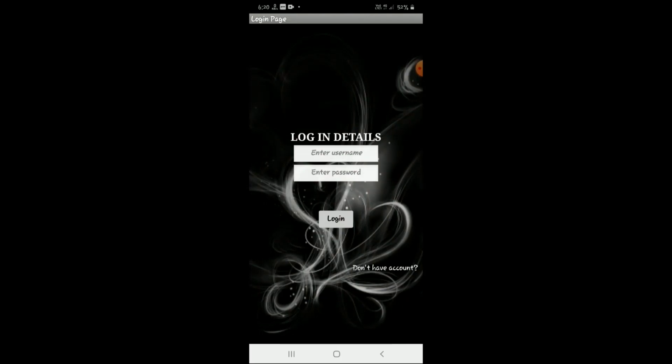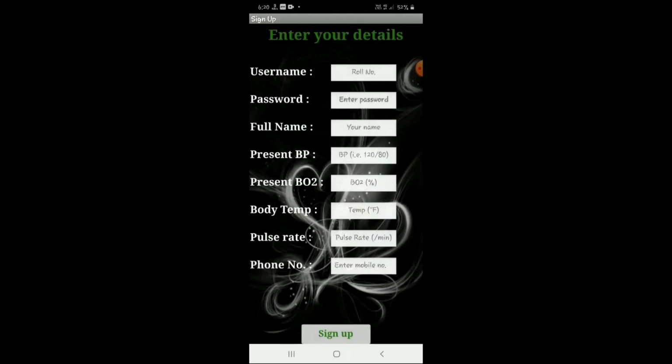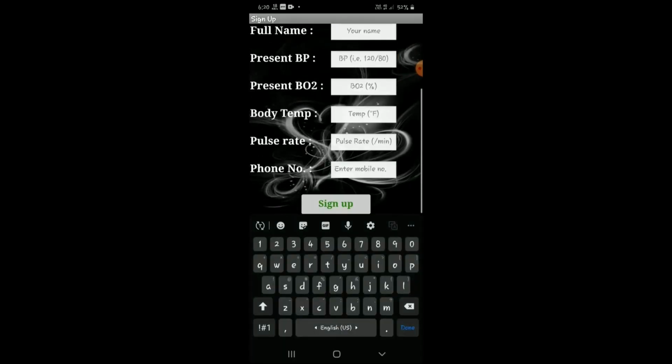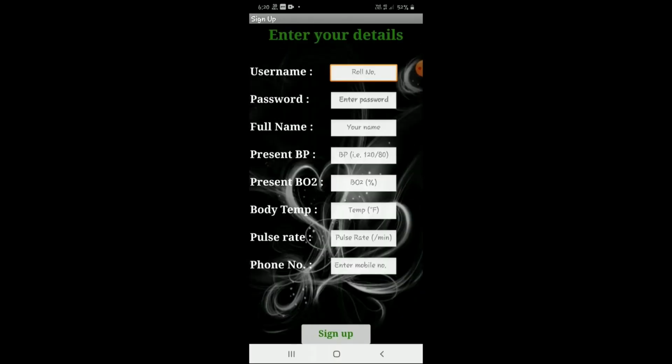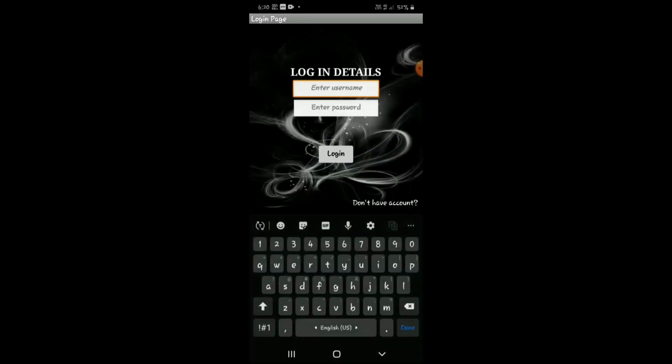Let's move to our health monitoring companion app, which is a crucial part of our system. So let's see how it works. First of all, user should have an account. If user doesn't have one, then he can create it by signing up. Now he can easily log in using credentials.